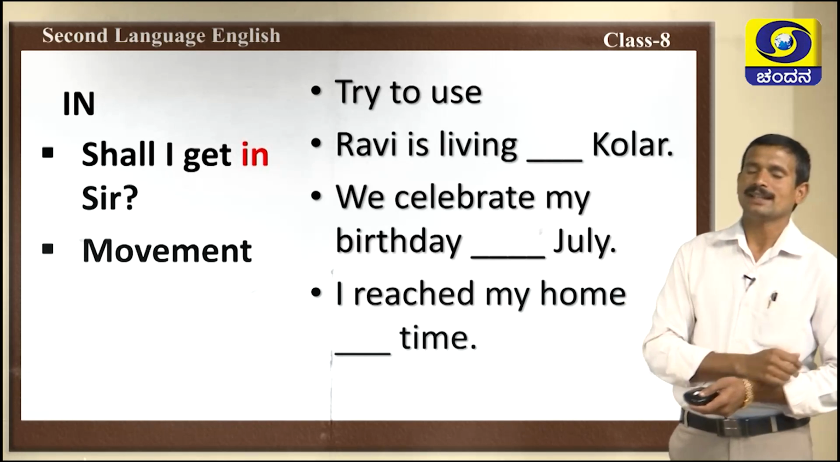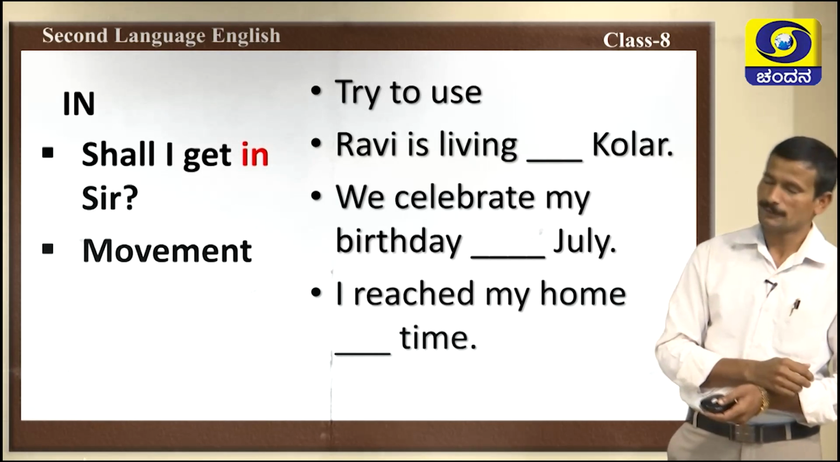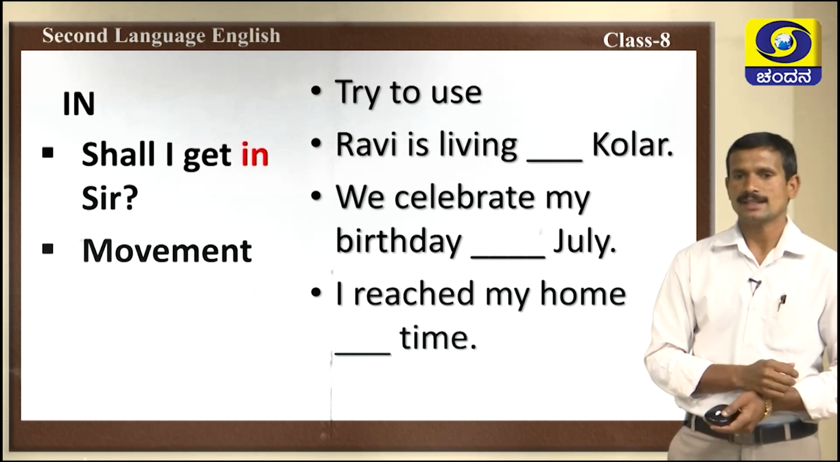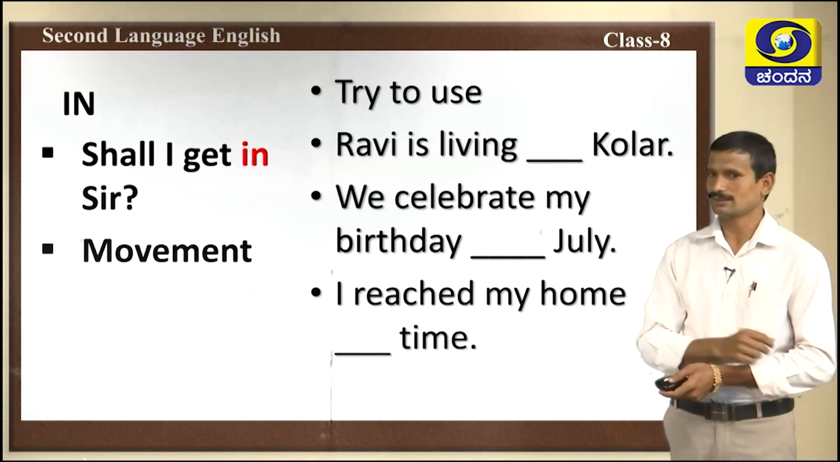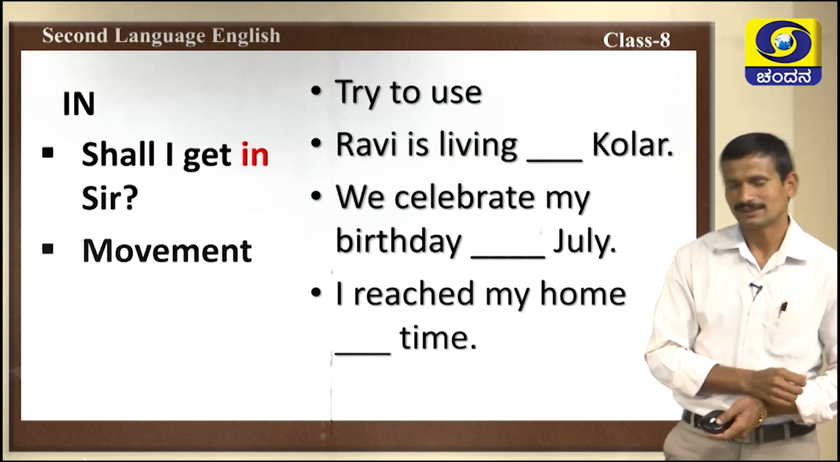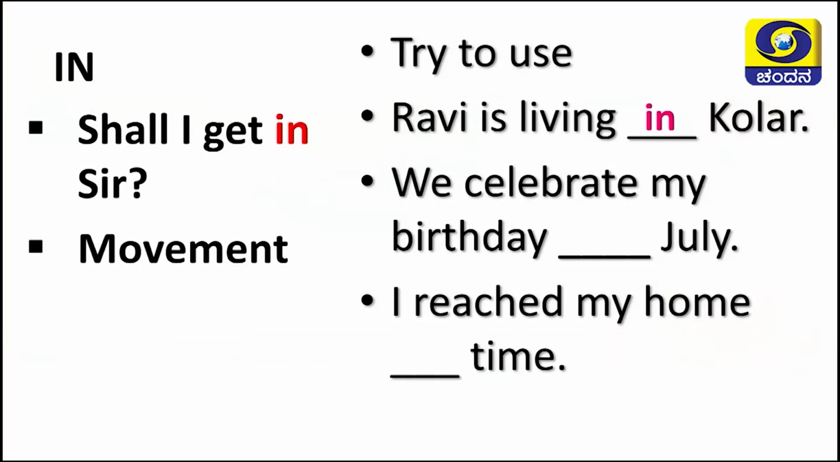Try to use in the following examples. The first one is: Ravi is living dash Kolar. Kolar is a place. Can you use a preposition here? Very good. The answer is in. Ravi is living in Kolar.